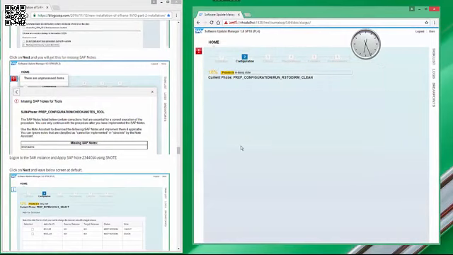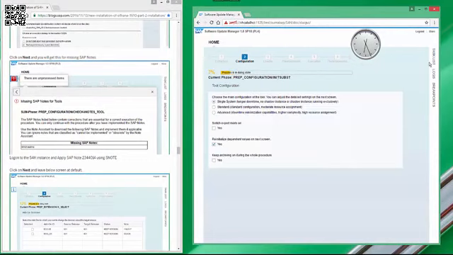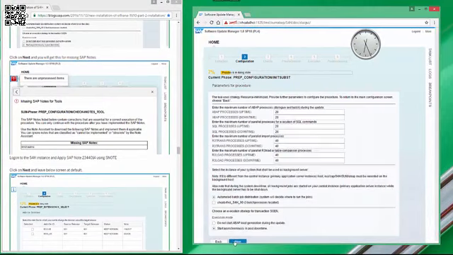Click on next. You can select the expert mode and don't reinitialize. You can check the values and click on next.